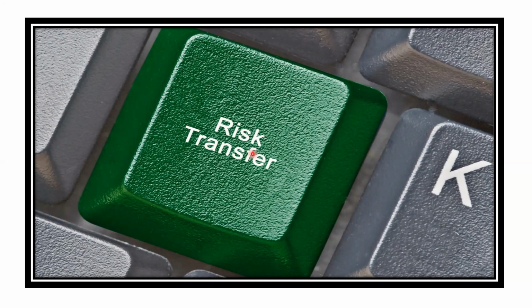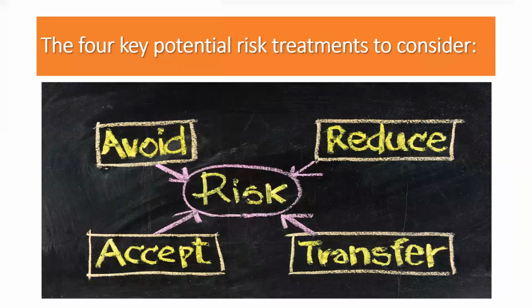Lastly, in the lecture, we also discussed a topic on risk transfer, as to how the risk can be transferred from one's shoulder to the shoulders of an insurance company, where we discussed the 4 key potential risk treatments, namely to avoid the risk, reduce the risk, accept the risk, and transfer the risk.